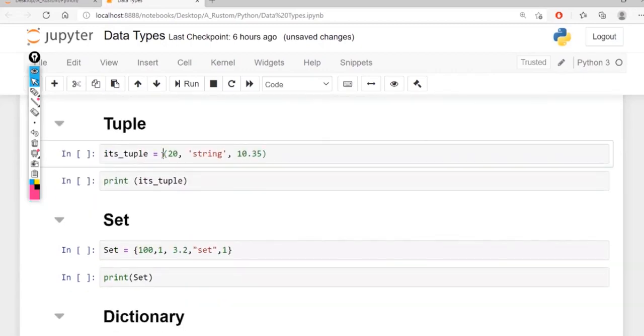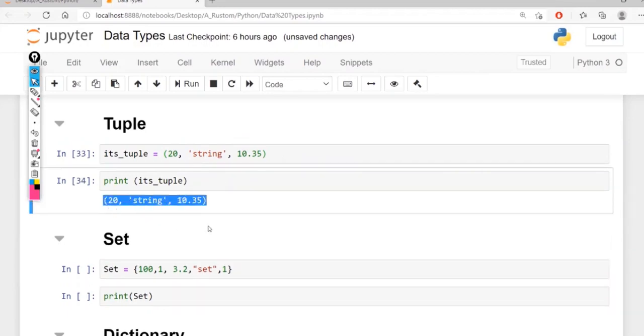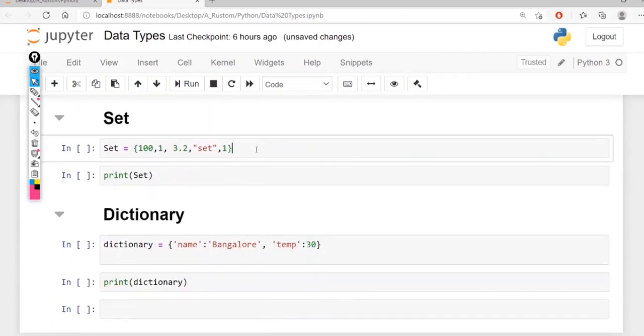Similarly, we have a tuple. This can also hold any type of data. The difference in this case is that it's inside parentheses. If I print that, everything will be in parentheses. And we have a set.